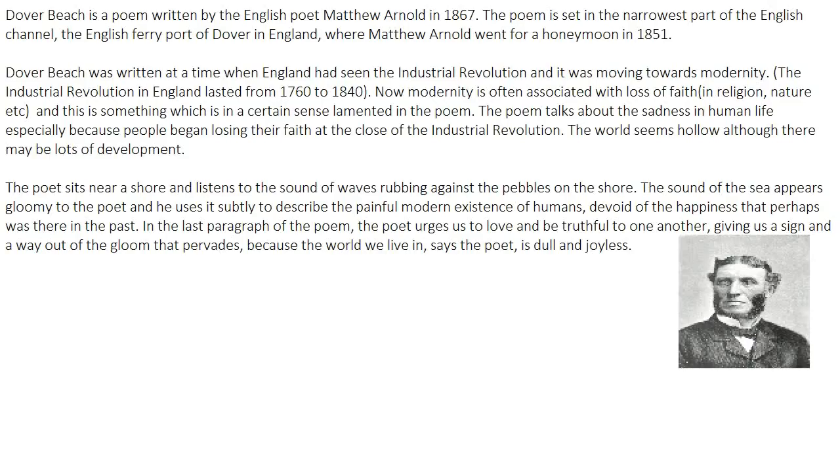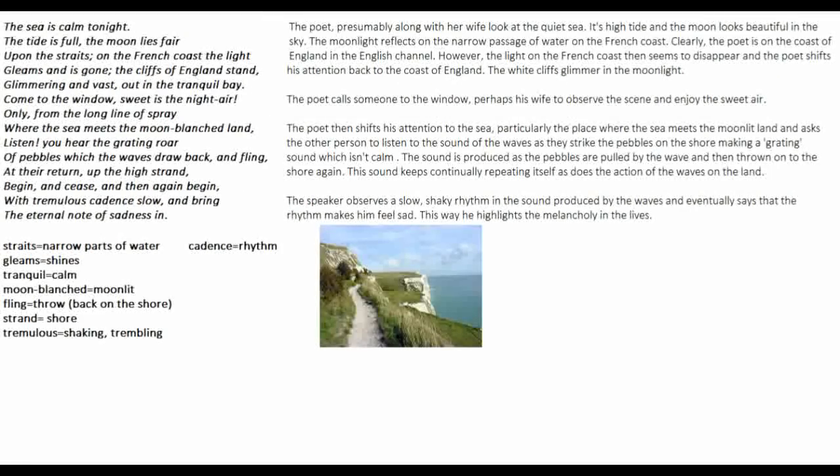So let's begin. The sea is calm tonight, the tide is full, the moon lies fair upon the straits. On the French coast the light gleams and is gone. The cliffs of England stand glimmering and vast, out in the tranquil bay. Come to the window, sweet is the night air. Only from the long line of spray where the sea meets the moon-blanched land, listen, you hear the grating roar of pebbles which the waves draw back and fling at their return up the high strand. Begin and cease and then begin again, with tremulous cadence slow, and bring the eternal note of sadness in.